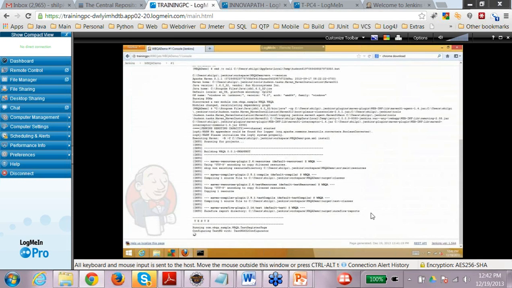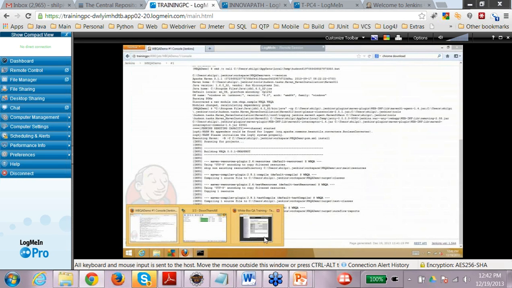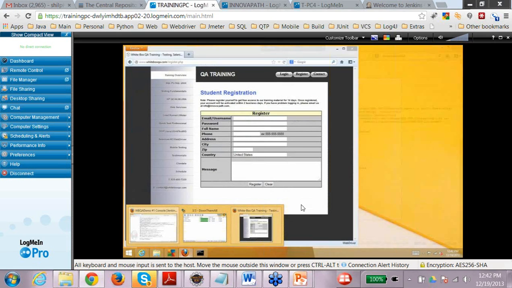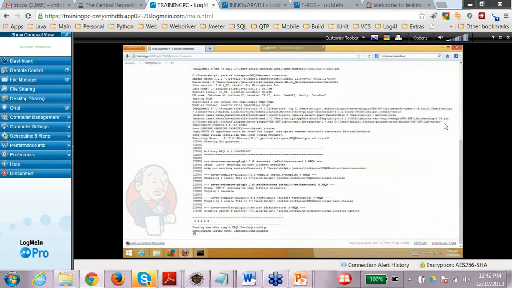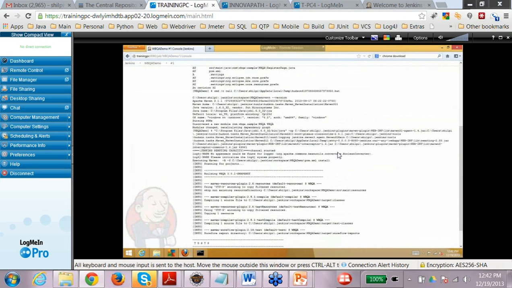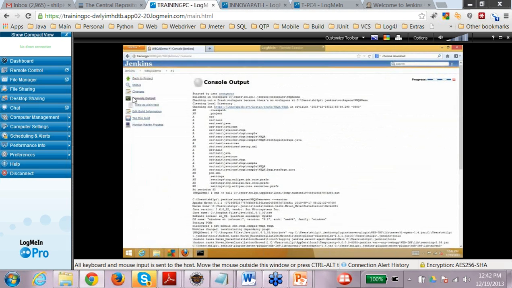So we will see the results. Why is it hanging? Where did we click? We clicked on build now. In the project, in the job, there is a command there, build now.